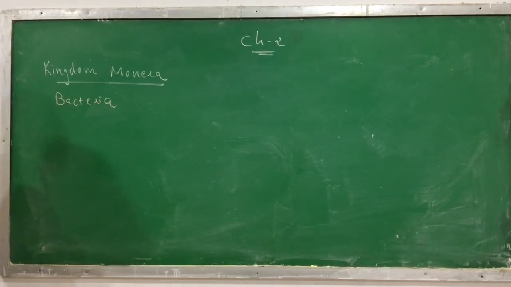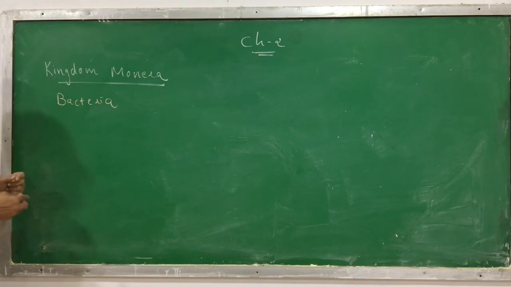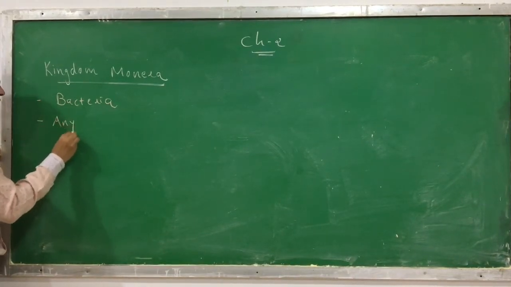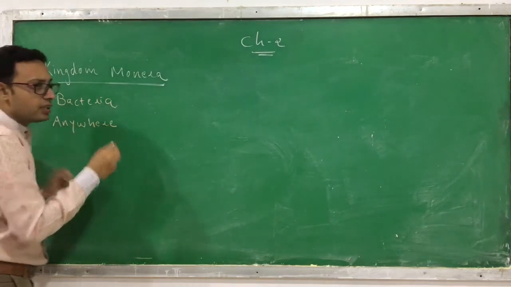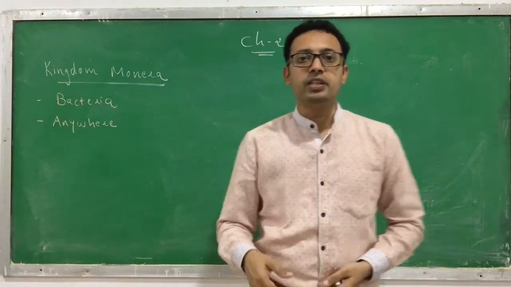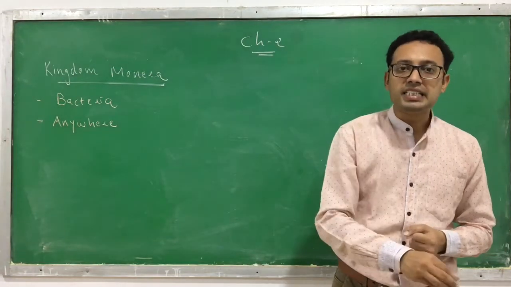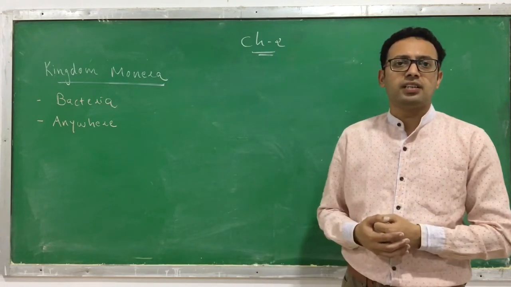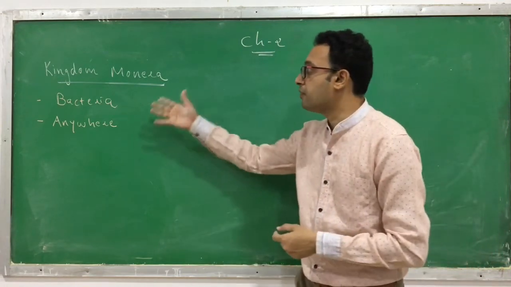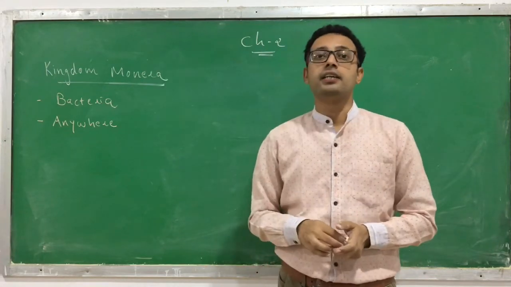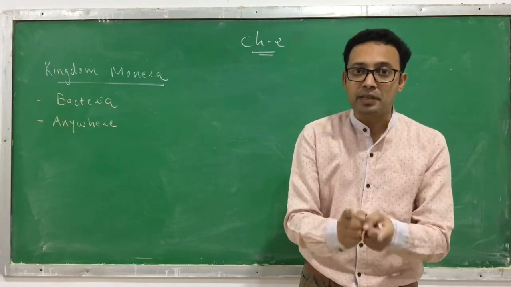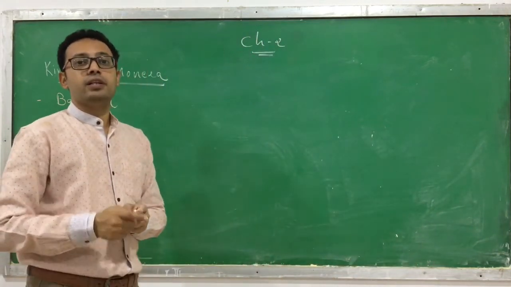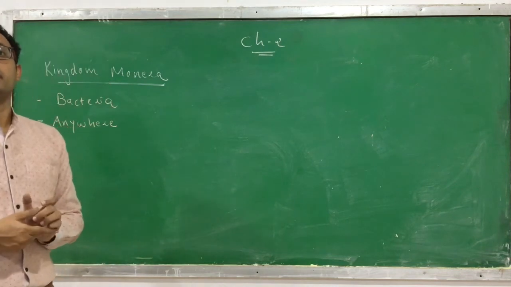Where are these bacteria found? What is the habitat? Where can they live? The kingdom Monera can be found anywhere. It can be found in soil, in your surroundings, in a desert, in a hot spring, in deep oceans. There are lots of places where you can find such bacteria. They all fall under the kingdom Monera. They are prokaryotic, I again repeat, they are prokaryotic. They are unicellular. They do not have a nuclear membrane, and they have a cellular level of organization.